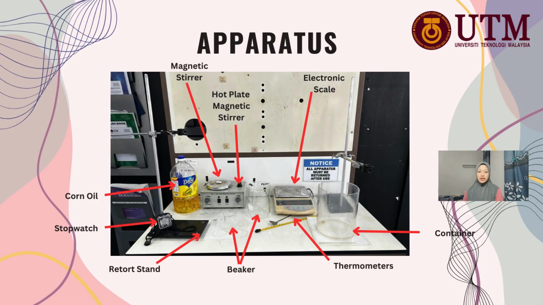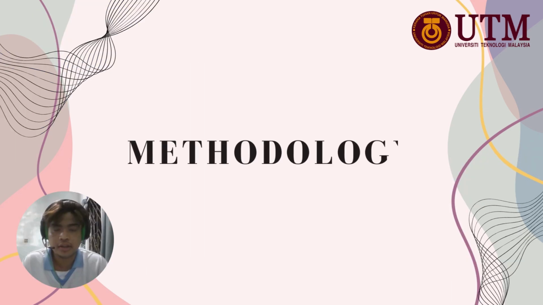For the experimental setup, this is the apparatus that we use in this experiment. We use corn oil as a medium. So we have corn oil, a magnetic stirrer for balanced heating, a hot plate magnetic stirrer, an electronic scale to weigh the beaker, a container, thermometers, beaker, retort stand, and stopwatch. Okay, next I will present the methodology.